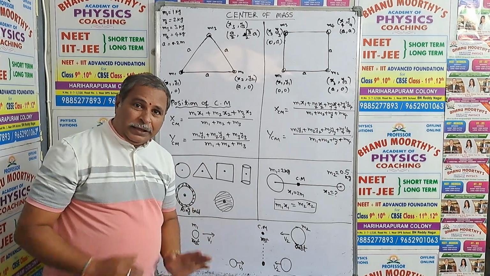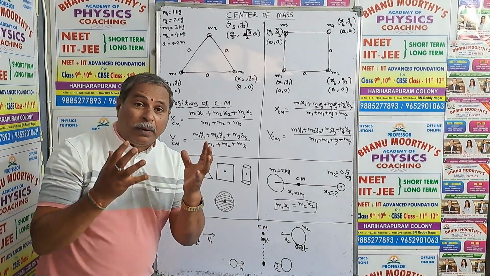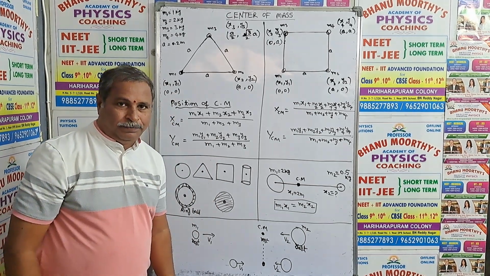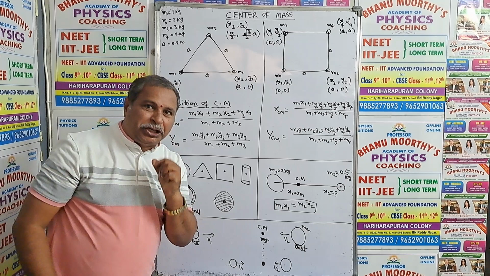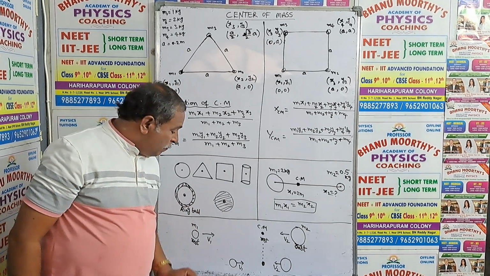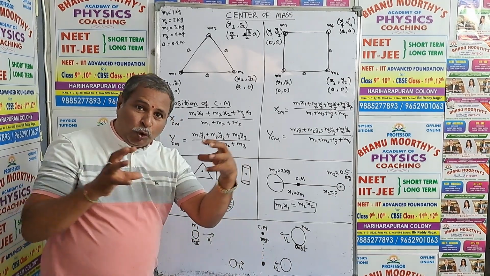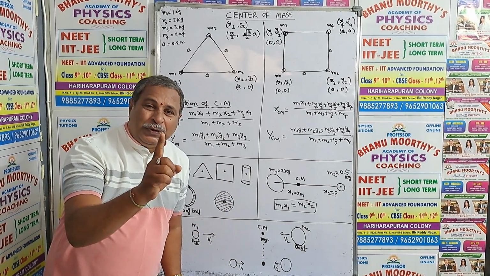Now my question is, if the two masses are approaching each other due to their mutual attraction, then what happens? With velocities v1 and v2 they are approaching, but the center of mass continues to be at rest.